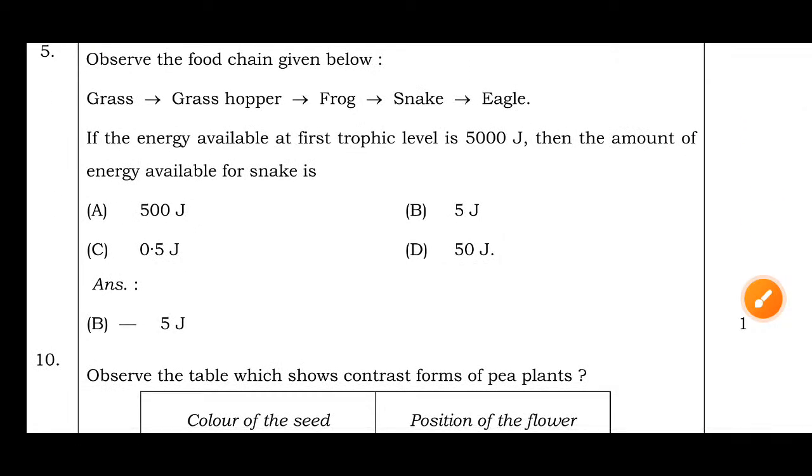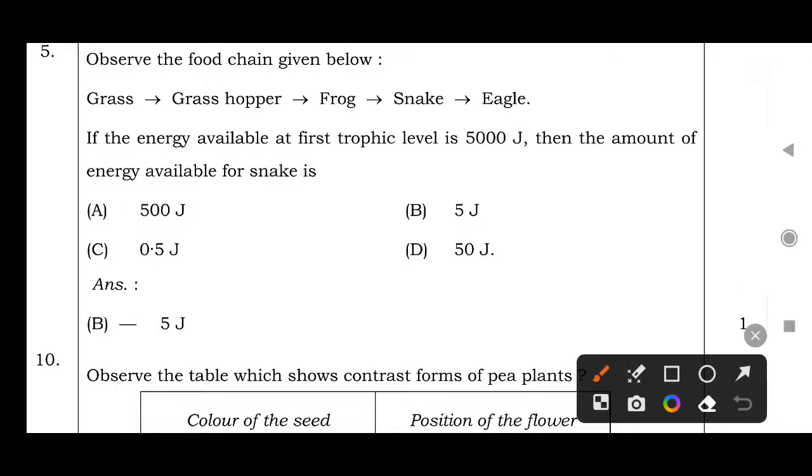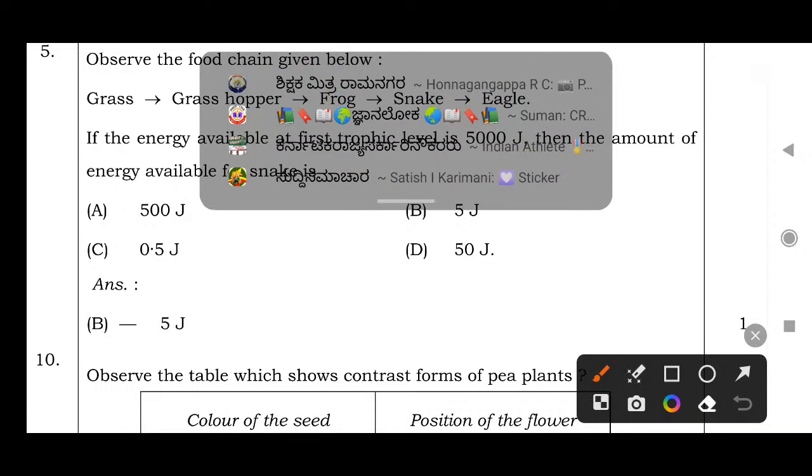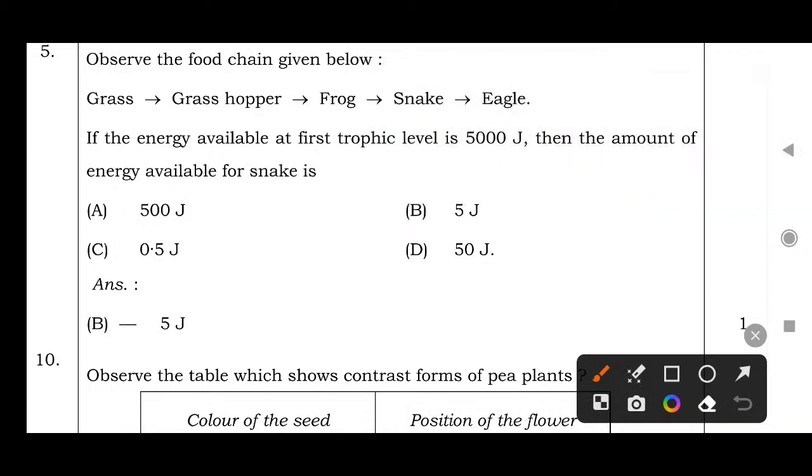Observe the food chain given below. Grass, grasshopper, frog, snake, eagle. If the energy available at first trophic level is 5000 joule, then the amount of energy available for snake, they asked. Okay, then see, we already discussed that only 10% of food energy flows to the next level.